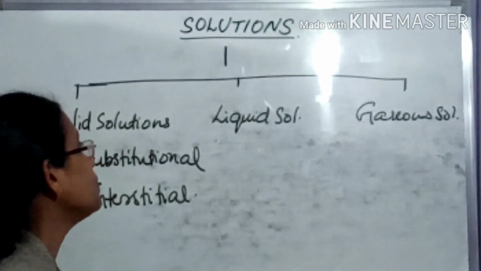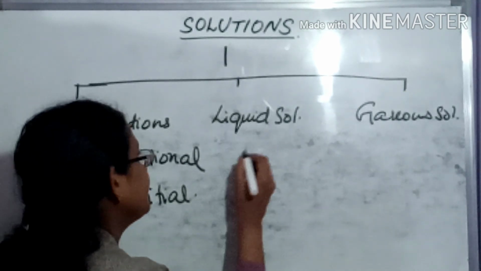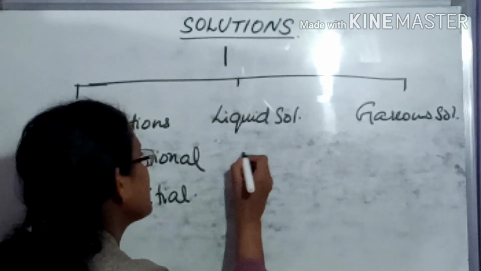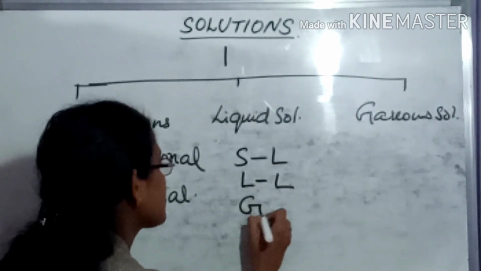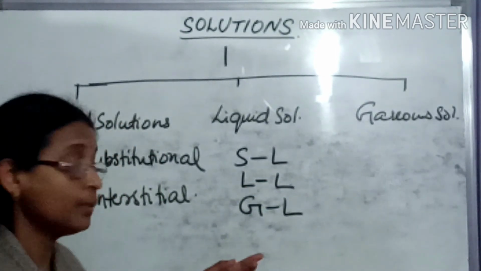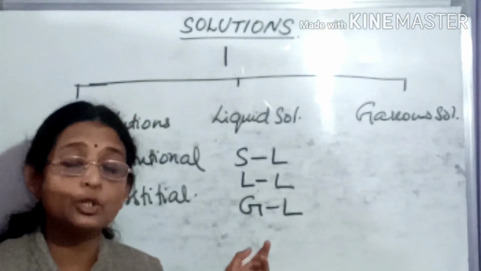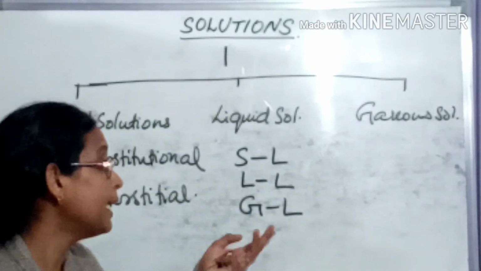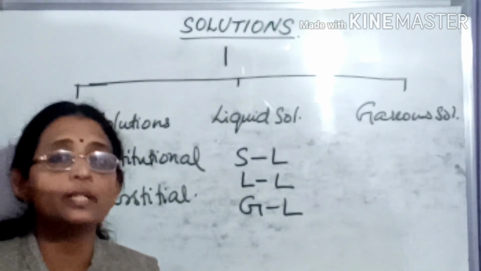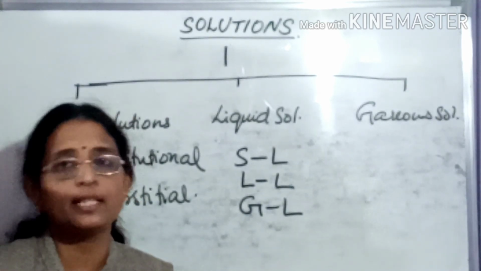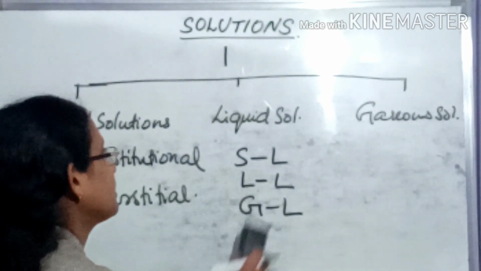And liquid solutions are of 3 types. That means liquid is the solvent, and we have solid in liquid, liquid in liquid, and gas in liquid solutions. And this is important because we are going to look at binary solutions in liquid solutions, including Henry's law and Raoult's law, and including ideal and non-ideal solutions. So these are the liquid solutions.